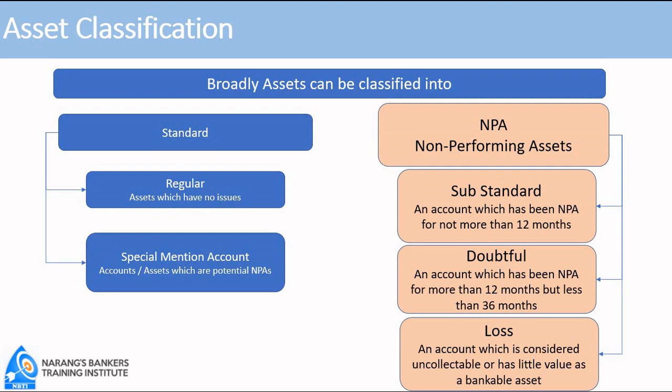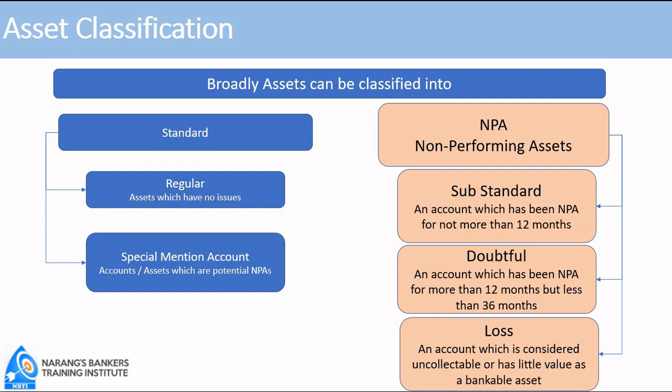I will switch over to classification of NPA and their further definition. So within NPA, first category is substandard. An account which has been declared as NPA can remain in substandard category for a maximum period of 12 months. Thereafter, it has to be compulsorily moved to doubtful or loss assets.